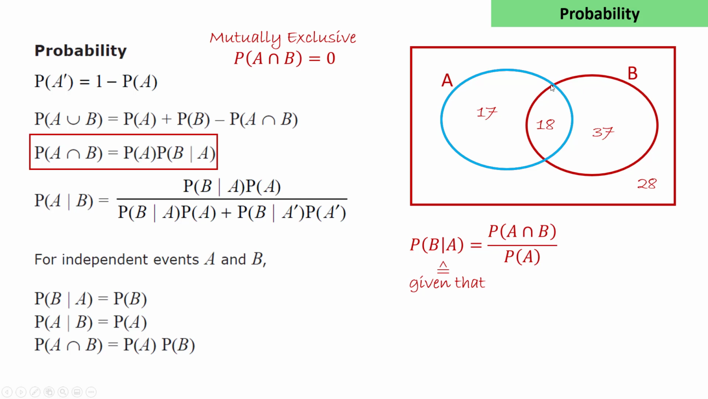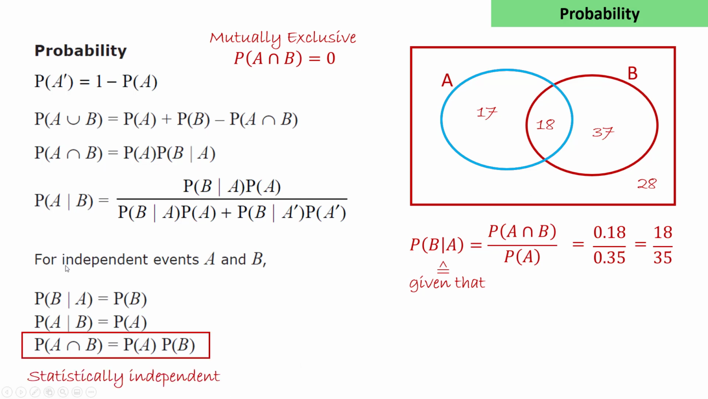From the diagram, we can see that this probability will be 18 out of the 35. Following this formula, we can see that we have 0.18, the probability of A and B, over 0.35, the probability of A, which is the same as 18 out of 35.